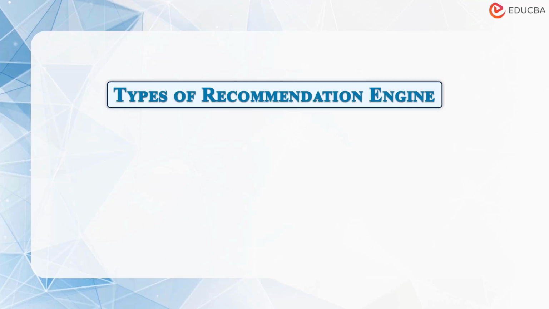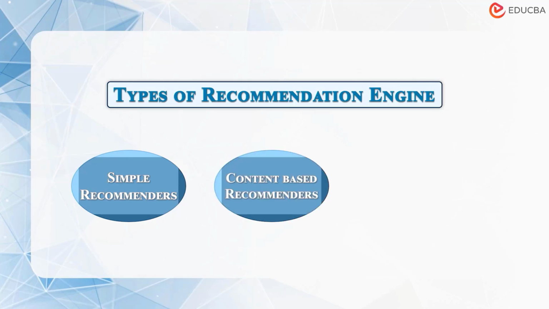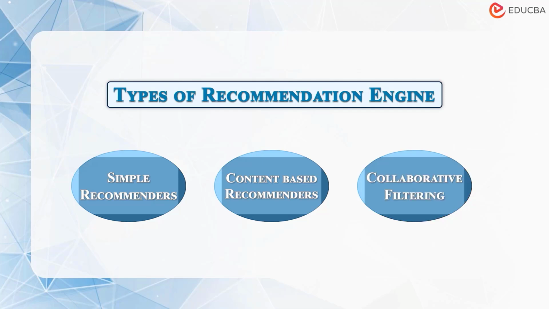Now, what are the three basic types of recommendation engine? The three basic types are the simple recommender, the content-based recommender, and collaborative filtering engines. Now, what is a simple recommender? A simple recommender offers generalized recommendations to every user based on movie popularity and genre. The basic idea behind this system is that movies that are more popular and critically acclaimed will have a higher probability of being liked by the average audience.